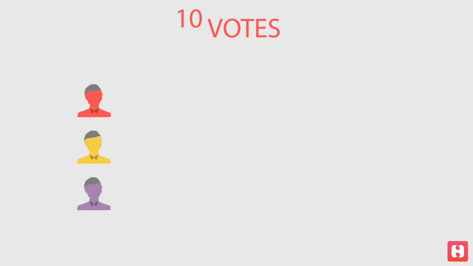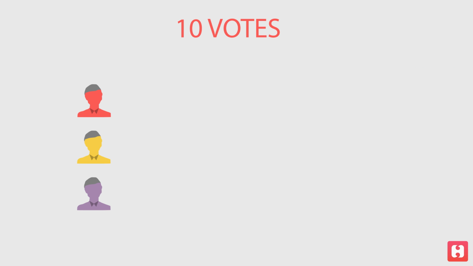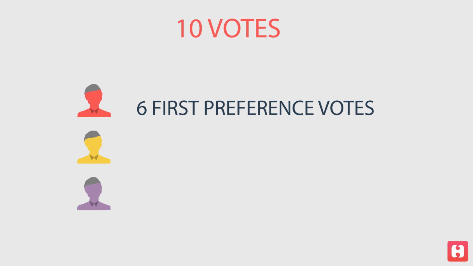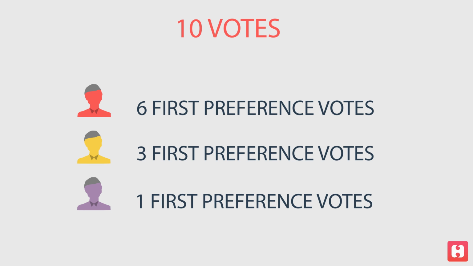For example, if there are 3 candidates in the fray, A, B and C, and there are just 10 valid votes in the Electoral College, the winner in this case will require 6 votes, or 10 upon 2 plus 1 votes, to be declared as the president. Let's take a case and understand how this will work. Say A gets 6 votes as the first preference, B gets 3 votes as the first preference, and C gets just one vote as the first preference. In this scenario, A will be declared as the clear winner because of getting at least 6 votes.